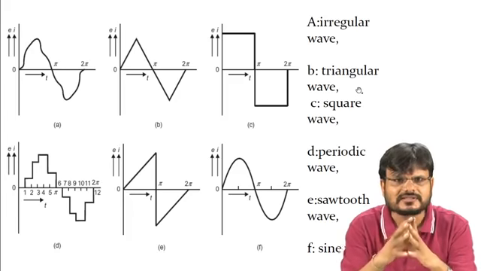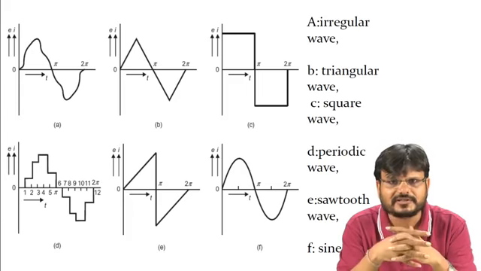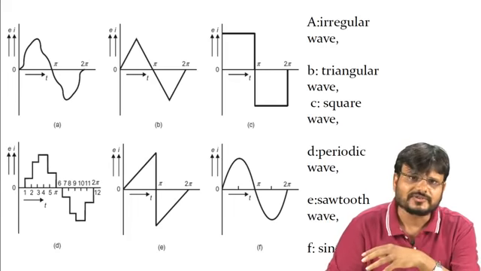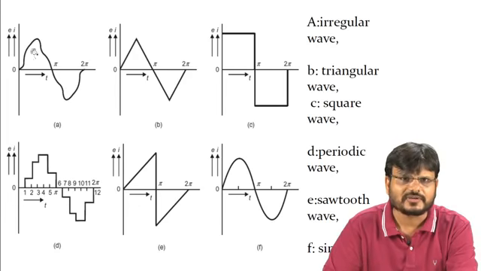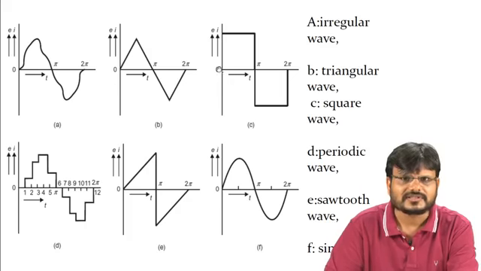Here you can see the different wave shapes of the alternating supply, but our focus is on this one. This is called the sinusoidal waveform. This is an irregular waveform of the supply. This one is a triangular wave, this is a square wave, this is a periodic wave, this is a sawtooth wave. Here you can see this is also one cycle from 0 to 2 pi.